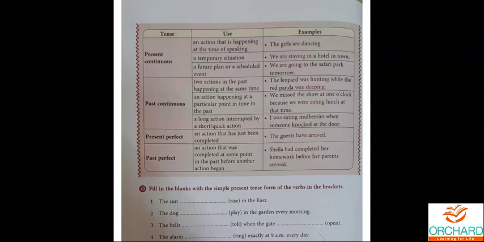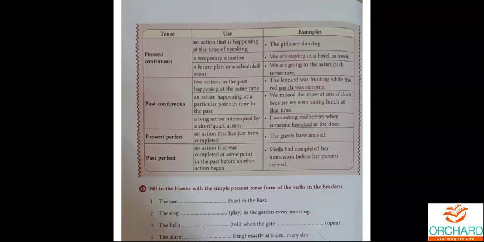The helping verb will be either was, if the subject is singular, we are going to use was. If the subject is plural, we are going to use were. So you have to be very careful with the helping verb and the ing form which you are using, my dear children. When it comes to present continuous, the helping verb will be either am. Am is used only with I, my dear children. With anything else, am will not come. So for all the other singulars we use is, and for plural we use are. Is that clear, my dear children? Past continuous and present continuous. Are you able to identify the difference between these two?